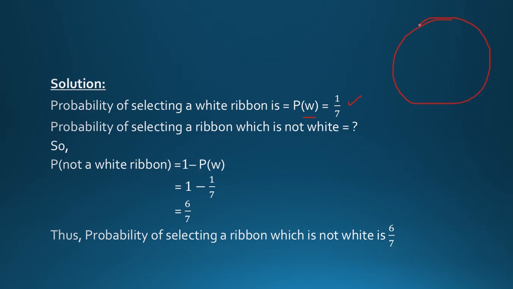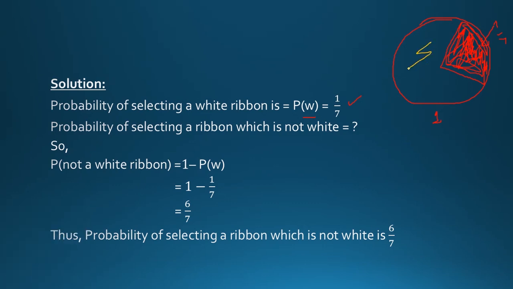If I give you an example, this is a circle. It is 1 unit. If I say that only this portion contains the selection of white ribbons, all the ribbons which are white are selected in this part. There are no white ribbons in the other part. All the white ribbons are in this part, so I have given that this is 1 over 7. The probability is 1 over 7. This is the white ribbon. So if I need to calculate the selection of ribbons which are not white, which area of the circle will it cover? Obviously, this is the area they will cover.